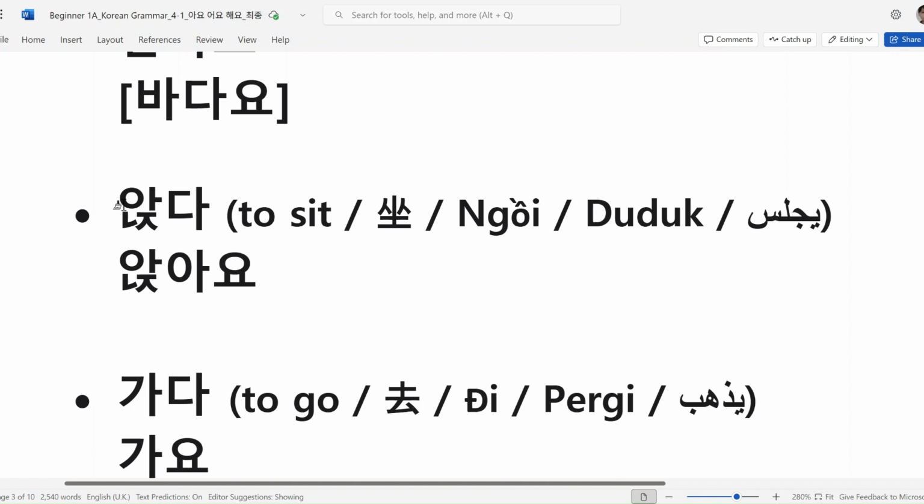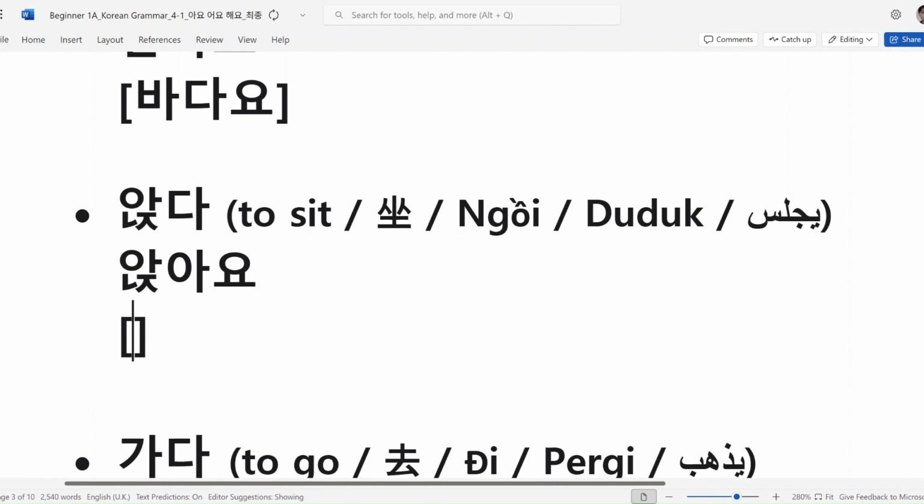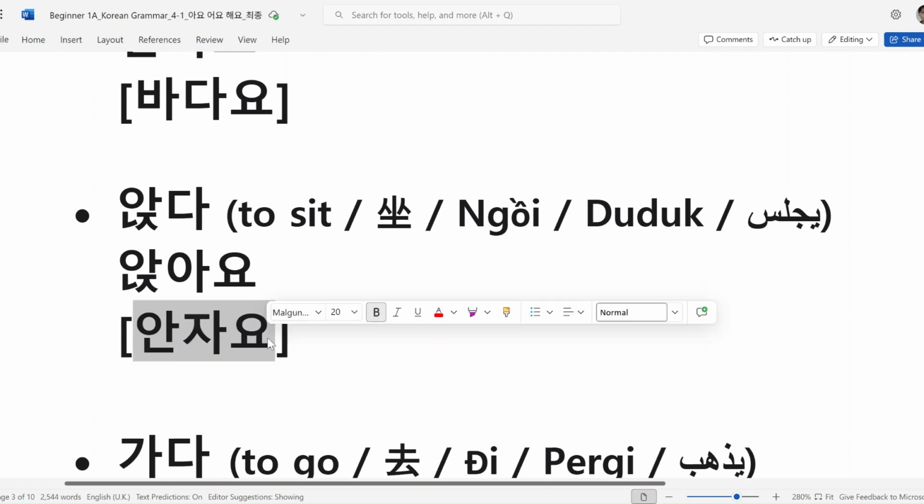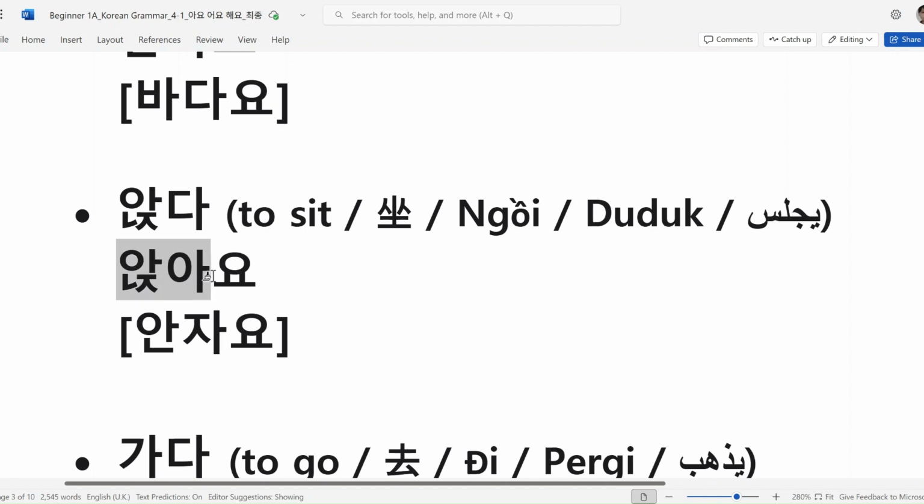자, second one, to sit. The dictionary form is 앉다. So delete 다, and you can see the stem. What type of vowel is here? So add 아요. 앉아요. How do you pronounce this? 앉아요. Writing 앉아요.